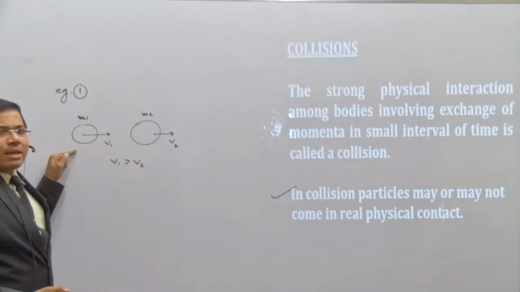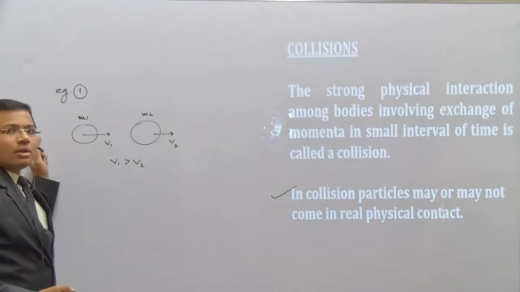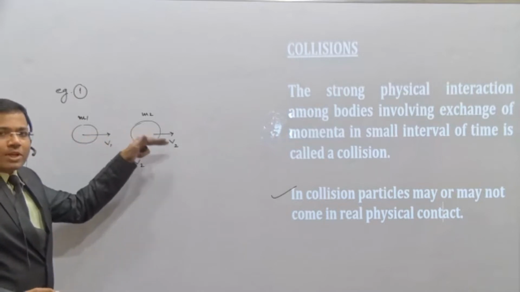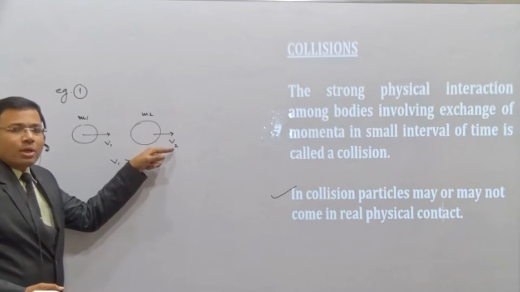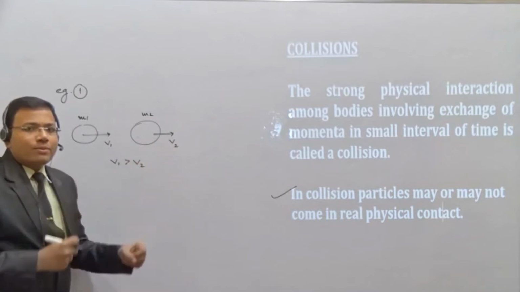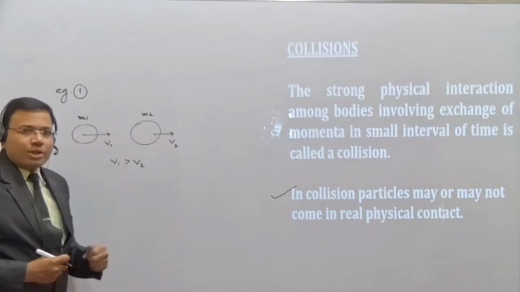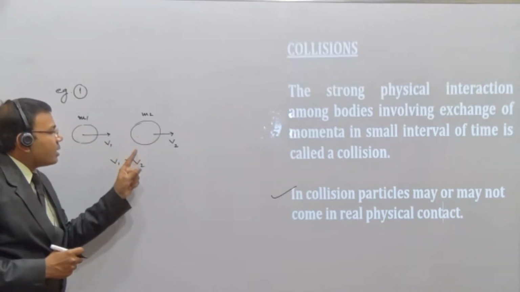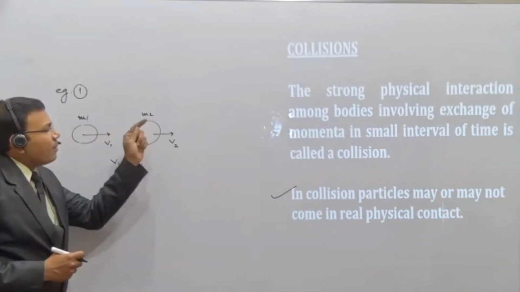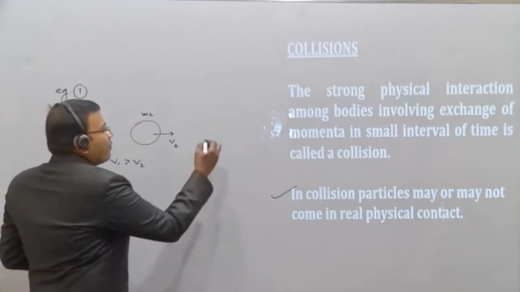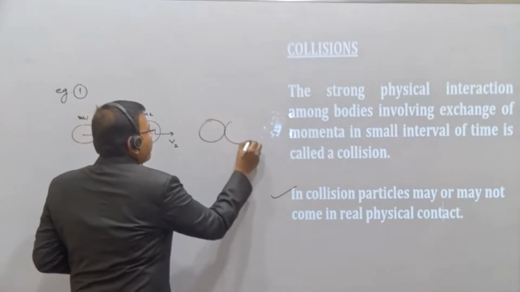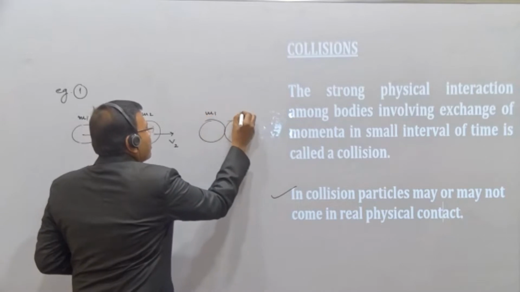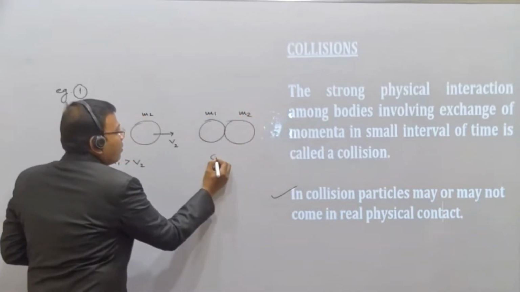If this is less, then it will just be following the first body, that is the second body, but it is not going to have the collision. It will be just behind this body. So in order to have the collision, we should have v1 greater than v2. Then what happens? There will be a physical contact here, and we say collision has taken place. This is m1 and this is m2. This is a collision.